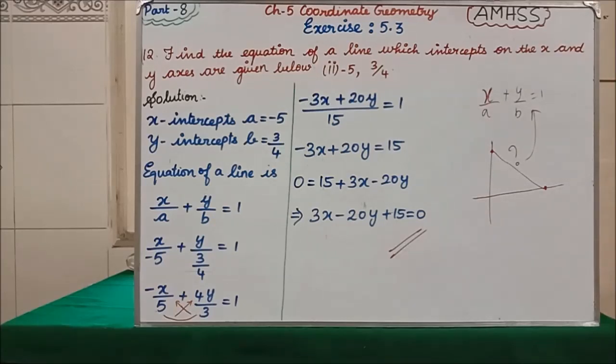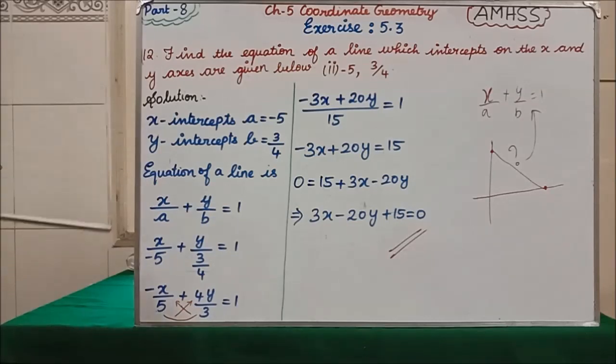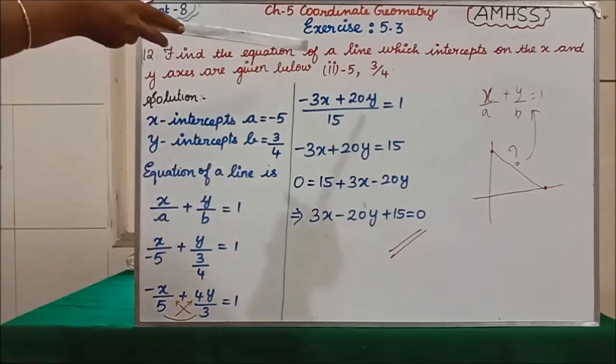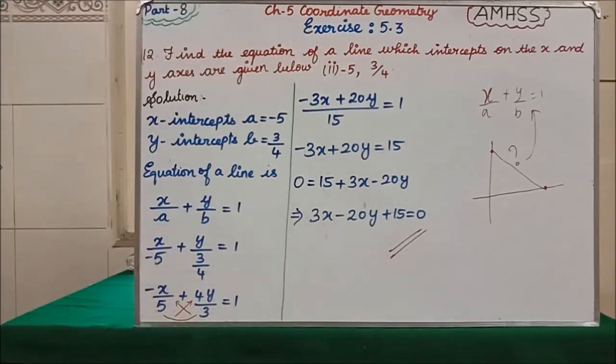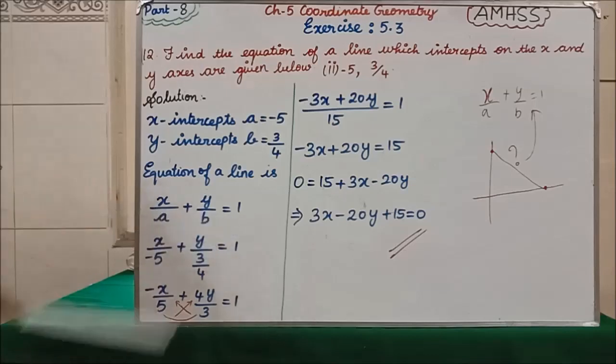Now according to the formula, the equation of a line with both x and y intercepts is x by a plus y by b equals 1. Students, this is very important for 2 marks, and very easy. Whenever they ask about x intercept and y intercept, you write x by a plus y by b equals 1. The first given point you take as a and the second as b. x divided by a value, minus 5, plus y divided by b value, 3 by 4, equals 1.